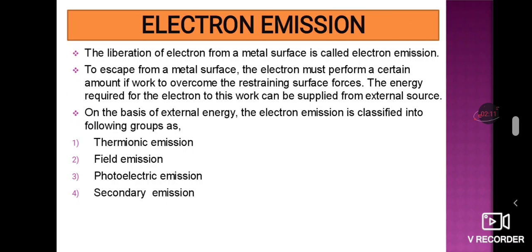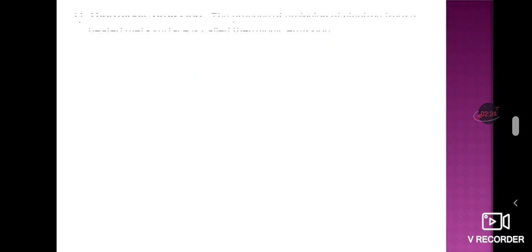Based on how the external energy is applied to liberate electrons from the metal surface, the groups are classified into these four. Coming to the first one, that is thermionic emission.